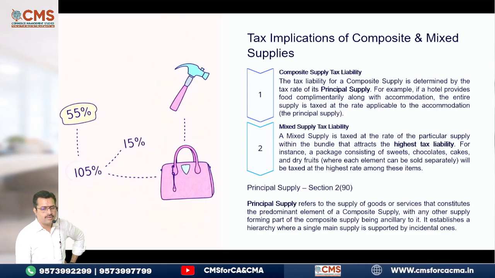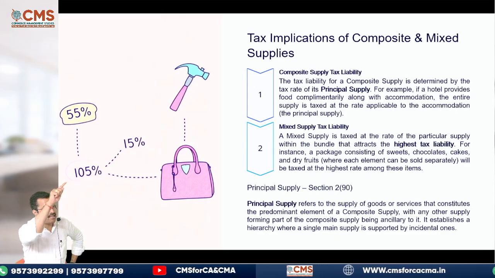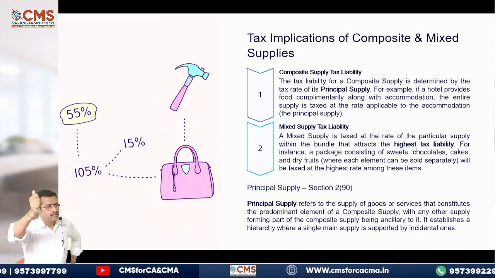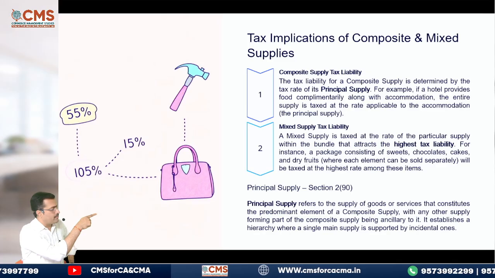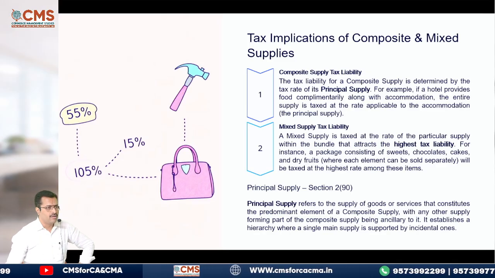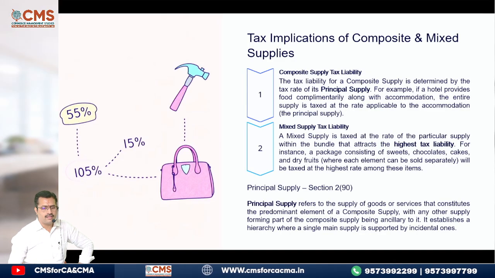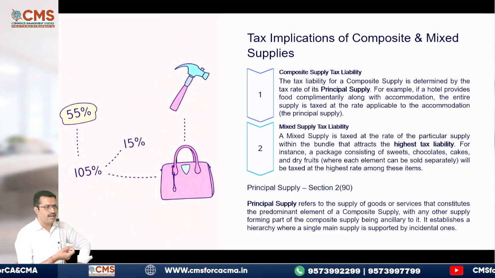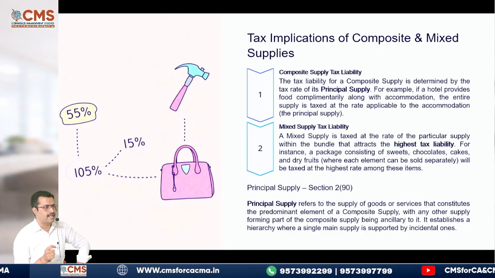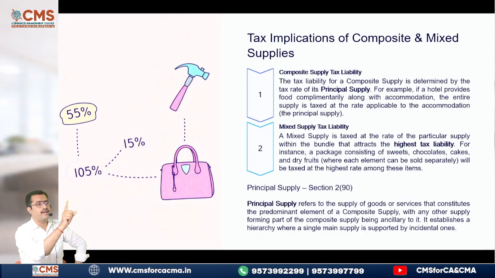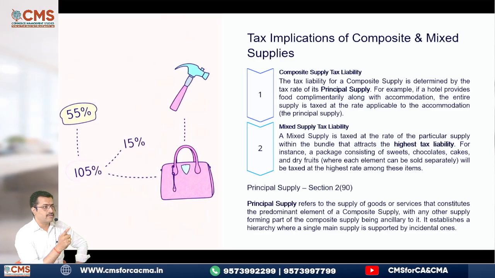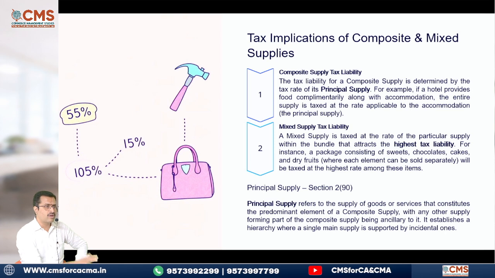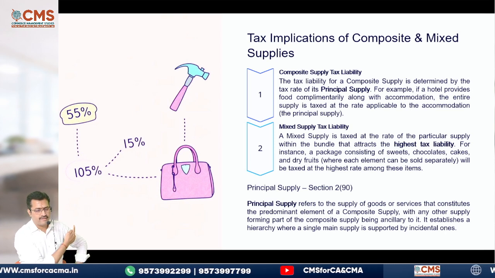The tax liability of composite supply is determined by the tax rate which is applicable to the principal supply, which we have already discussed. What about mixed supply? Highest of the rates. That's all I have mentioned there. A mixed supply is taxed at the rate of the particular supply within the bundle that attracts what? Highest tax liability. For instance, I gave you a package consisting of sweets, chocolates, cakes and dry fruits, where each element can be sold separately. That is why I was telling you, toothbrush can be sold separately. It need not be mandatorily sold with soap. It has no relation at all. That is the reason why they have mentioned.